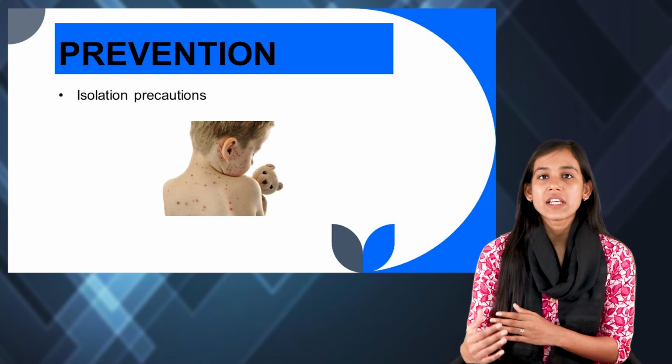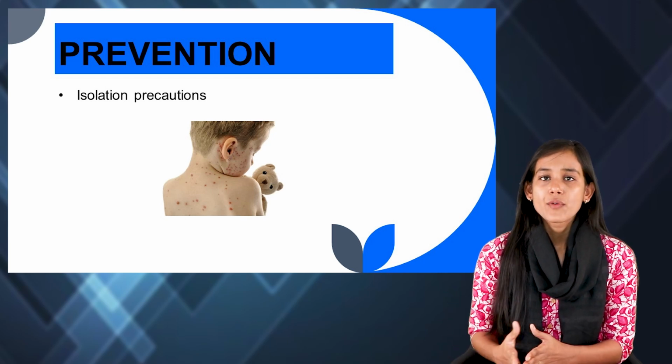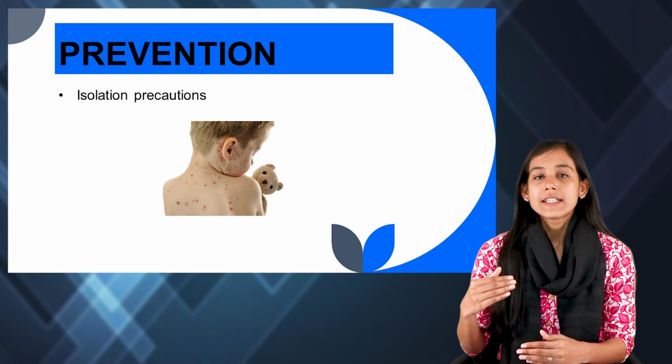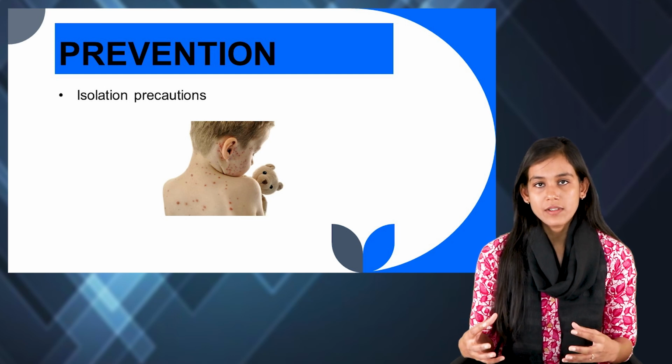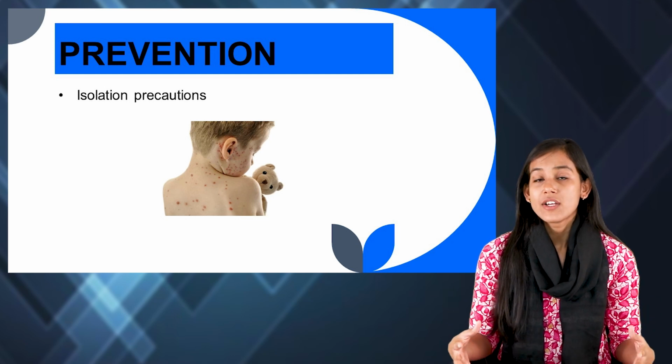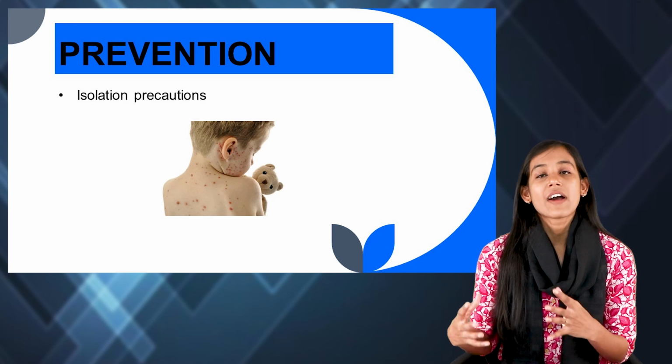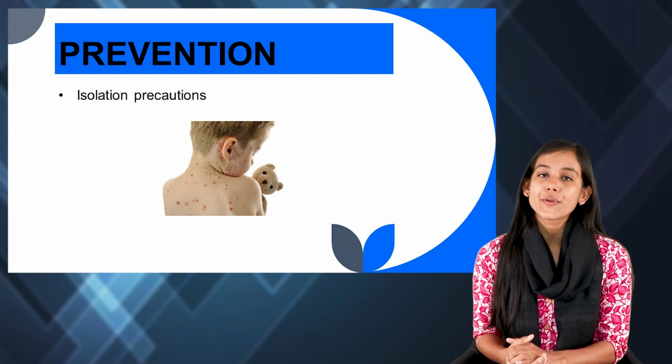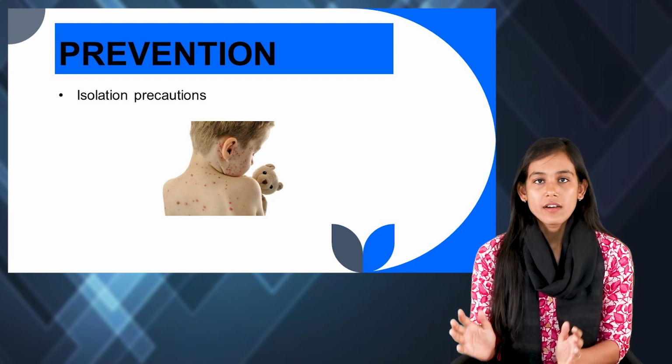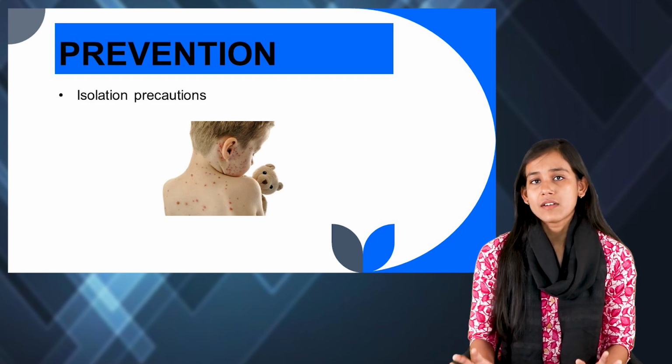So definitely from the 7th day we would take this precaution, and until the child has got the rashes. After that, until 5 days after the rash has appeared, we would maintain this isolation very properly.